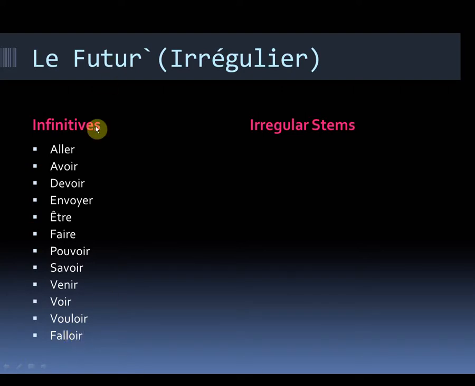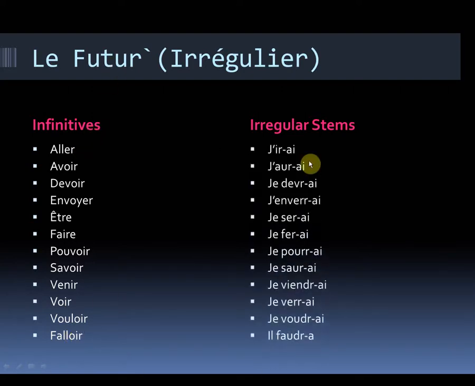So aller turns to irai, and that's using the I subject je, becomes j'irai. Avoir turns to j'aurai. Devoir to je devrai. Envoyer to j'enverrai. Être becomes je serai.